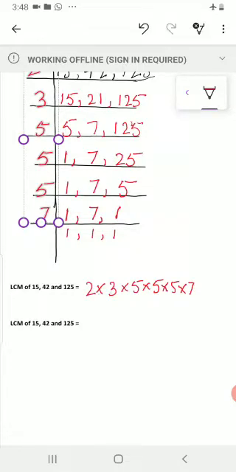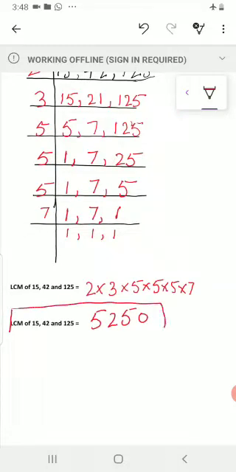Again multiply by 5 is equal to 750, and multiply by 7 is equal to 5250. This is your answer.